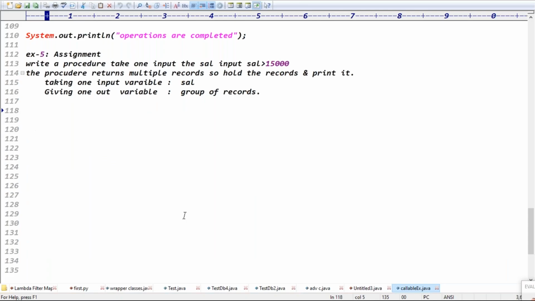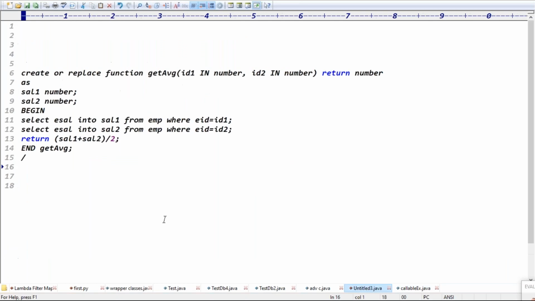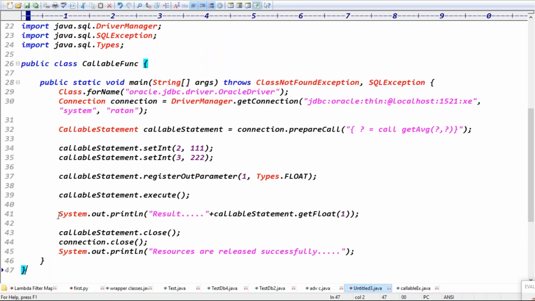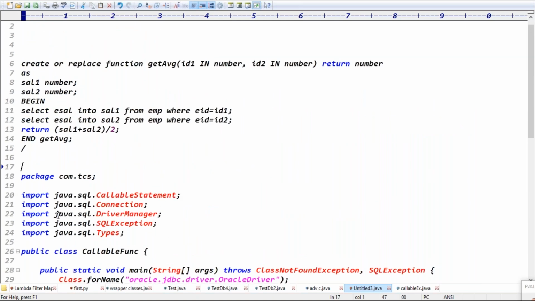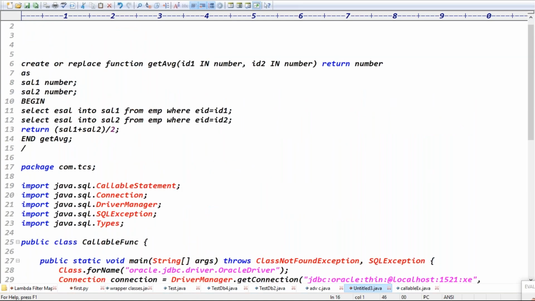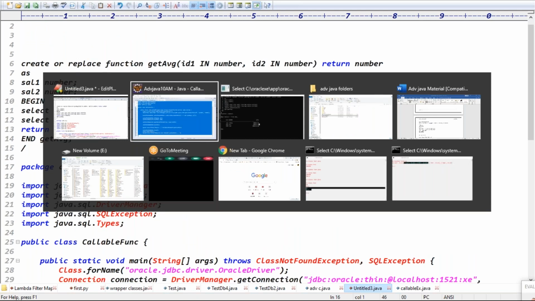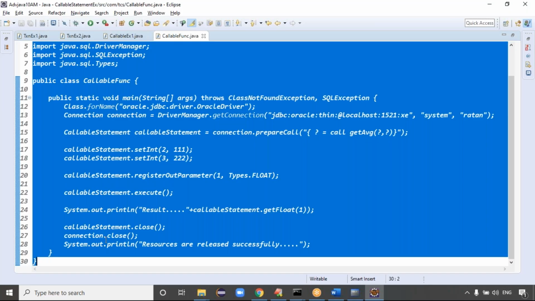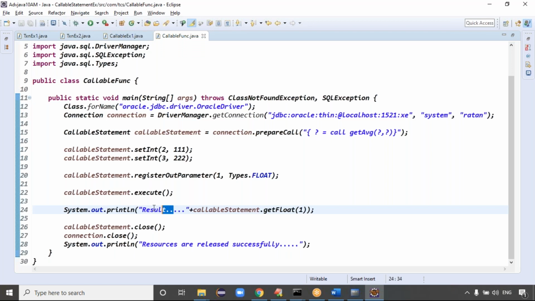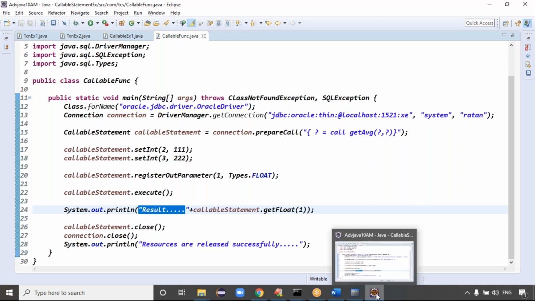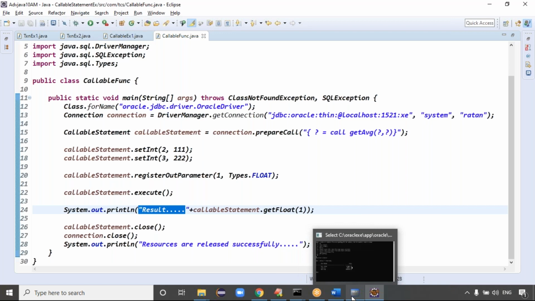Has anyone tried yesterday's example? At least one person. You wrote the procedure for select star from EMP to select multiple records. Yes, sir. I tried employee ID in ID1, ID2, giving employee IDs 111, 222 in the DB also, and I got the output. But when I apply the average function on those employee IDs in ID1, ID2, it is not working that way.